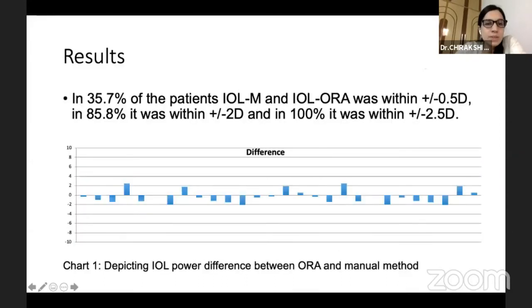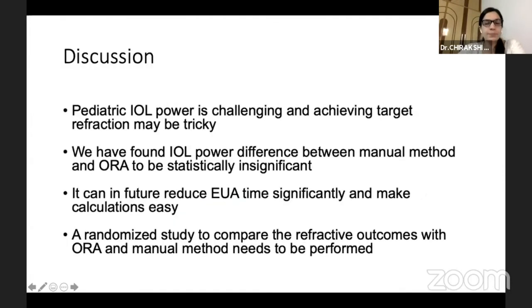In 35.7% of the eyes, the IOL-M and IOL-ORA were within 0.5 diopters of agreement. In 85.8%, it was within 2 diopters, and in 100% of cases, it was within 2.5 diopters. So this is the graph in which I have put the data for each eye of the 28 total cases.